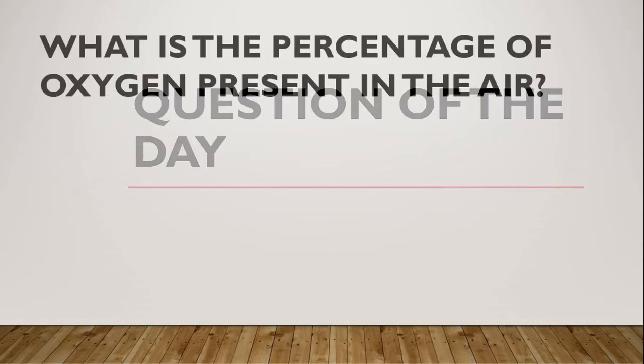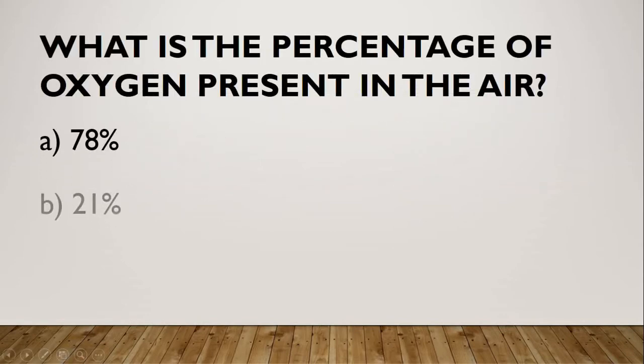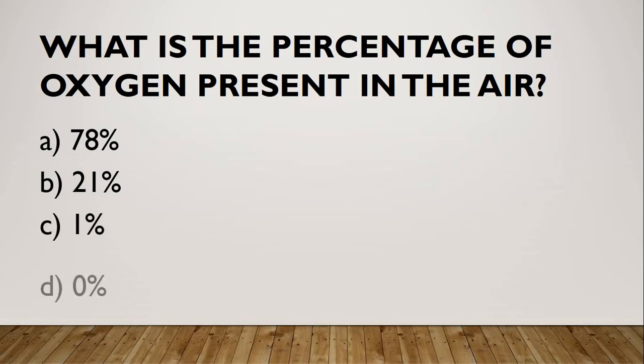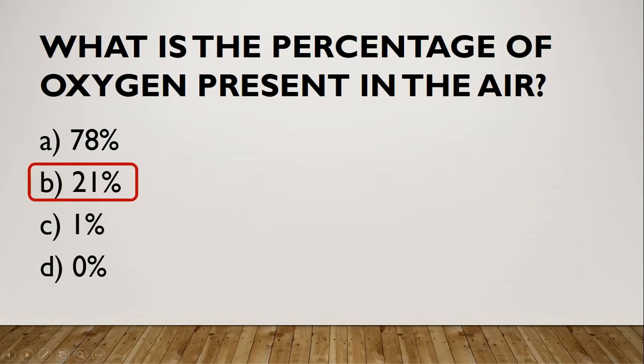First question. What is the percentage of oxygen present in the air? Air is made up of different gases. The amount of each gas present in air is different. The right answer is 21%.